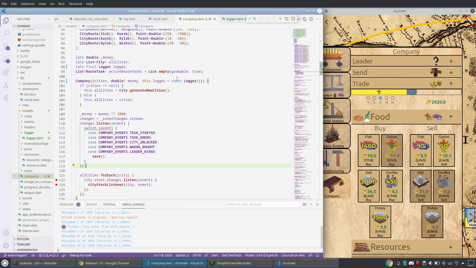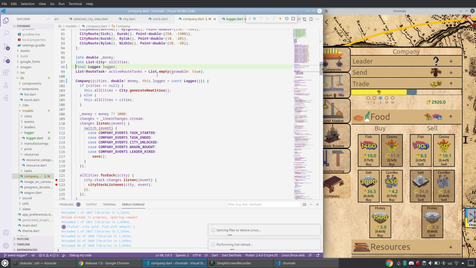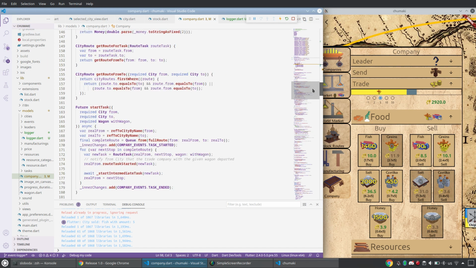So what happened here, I created a const constructor, and that's why I can use it as a default parameter for my required field. It's no longer late. You see it's final, it's not nullable, so that's why I have to provide it in my constructor. And I did it via this.logger equals const logger. Cool. So logger now has it.